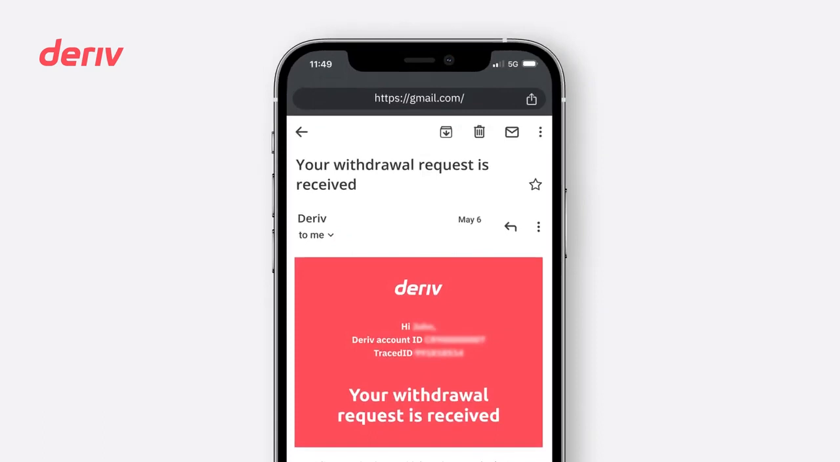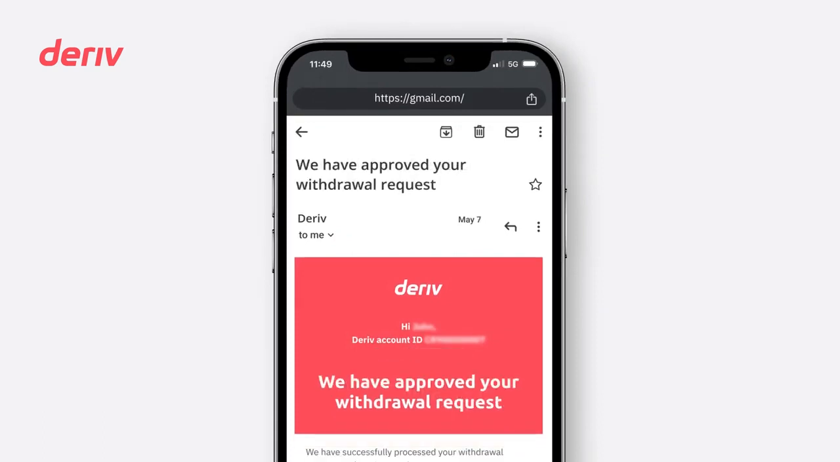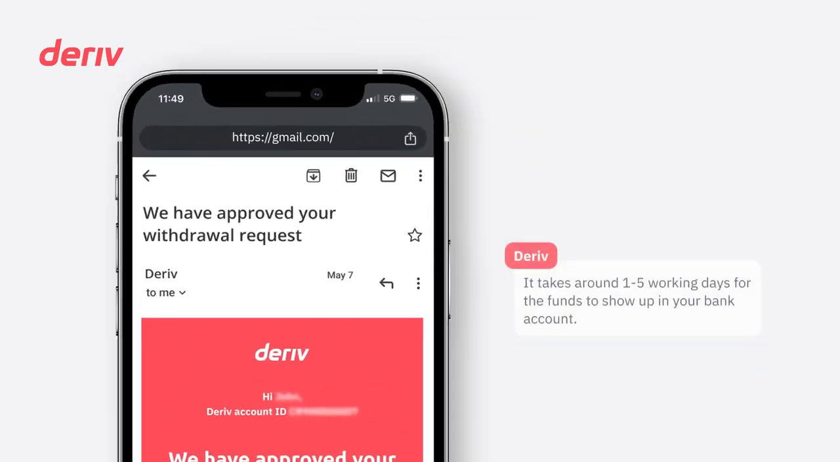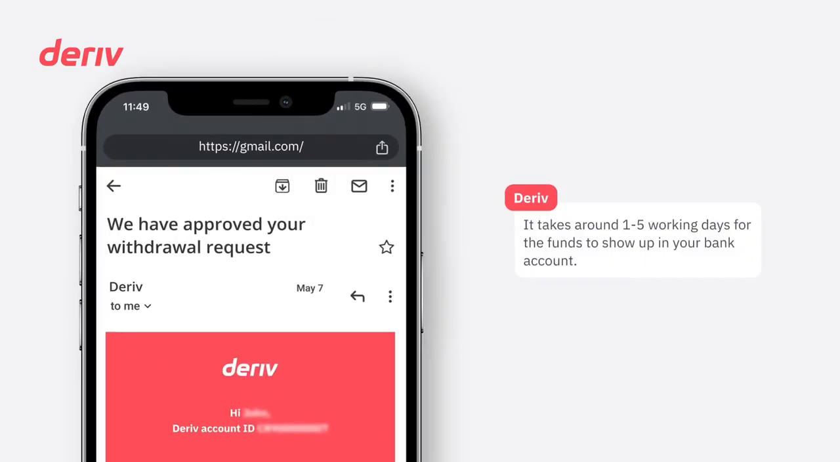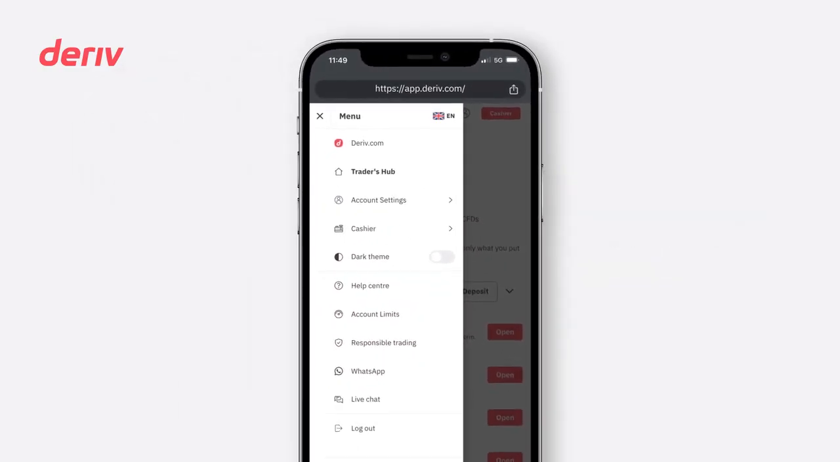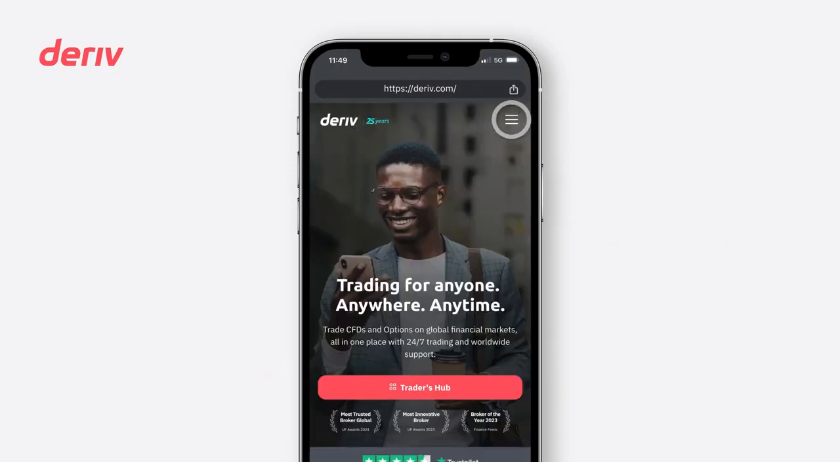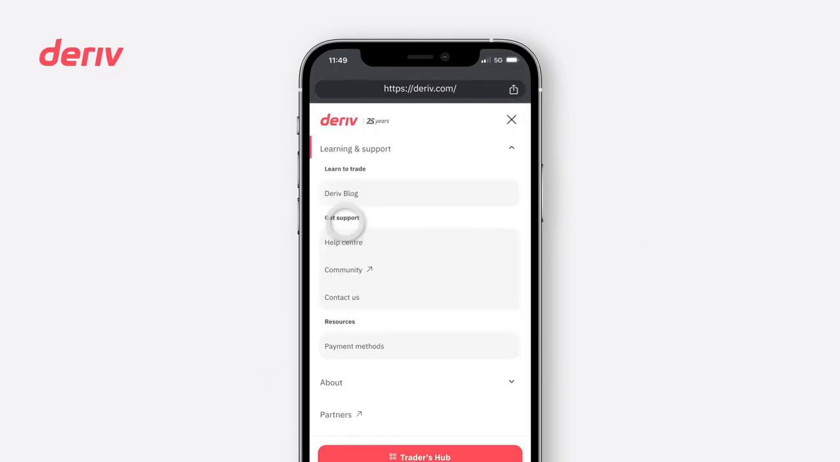You'll get an email confirming we've received your withdrawal request, and another email that confirms the withdrawal is successful. It usually takes around 1 to 5 working days for the funds to show up in your bank account. If you wish to change your fiat account currency, contact us on live chat. To learn more about our other payment methods, visit the Payment Methods page.